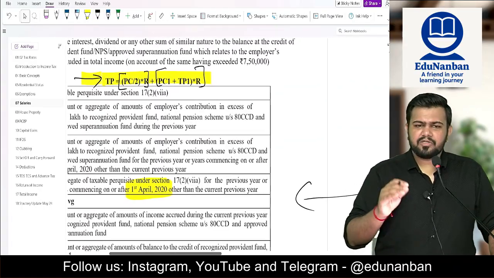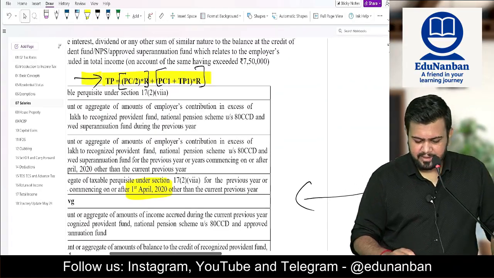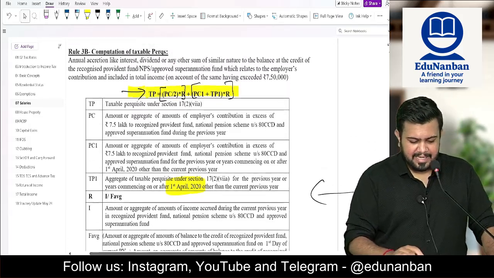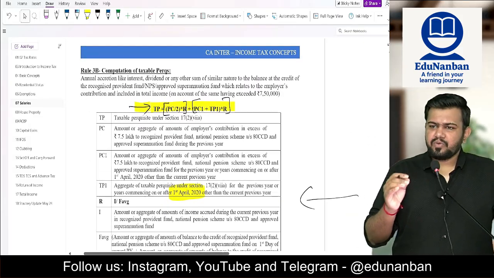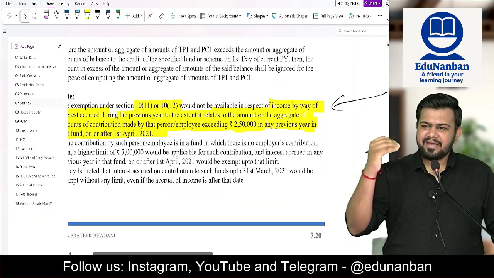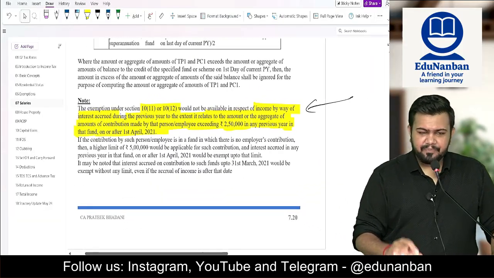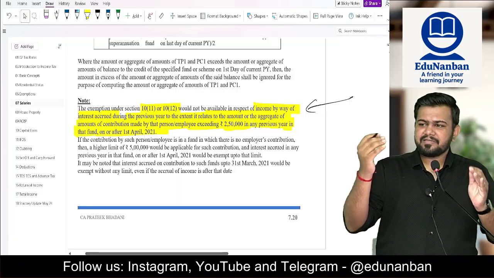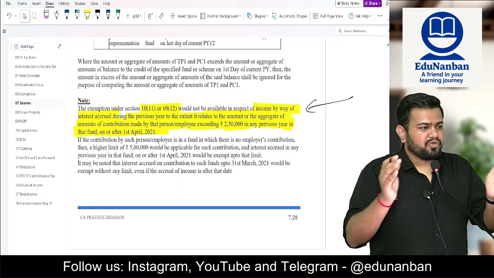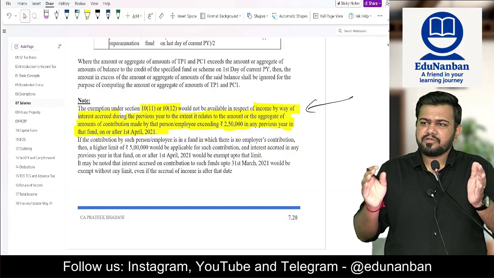Okay, this also you have to multiply by R, that is I divided by F average. You will get the total income which is taxable under section 17 to 7A. Now, next layer, what is the next layer? Employer contribution in excess of 7.5 lakh is taxable. Employee contribution in excess of 2.5 lakhs or 5 lakhs is also taxable.